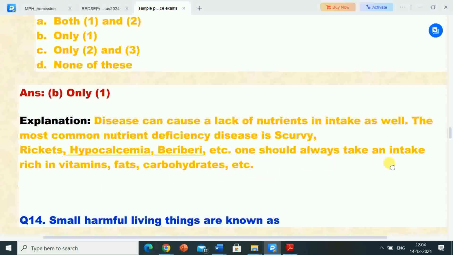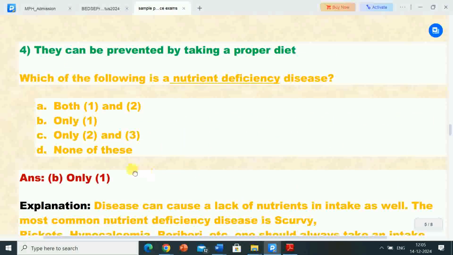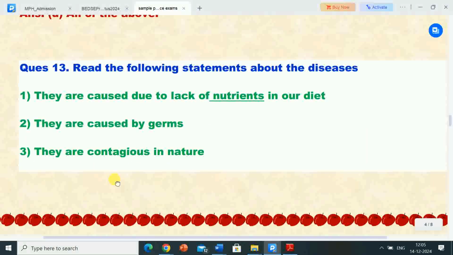One should always take an intake rich in vitamins, fats, carbohydrates, etc. So I am repeating this question again. This is a very important question. Read the following statements about the diseases. Here 4 statements are given about the diseases.